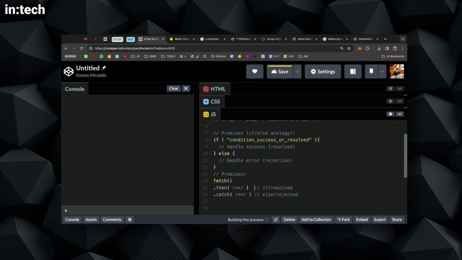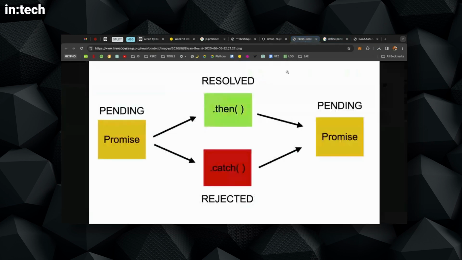So the syntax is slightly different. You can see the if else makes more sense: if, then parentheses, and then a code block, but the logic is kind of similar in some way. So we'll go through the code. Let me go back to this example.